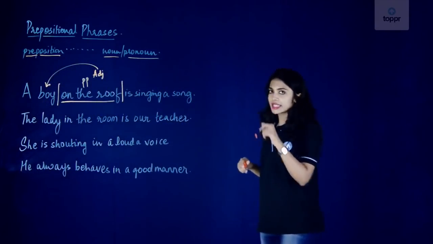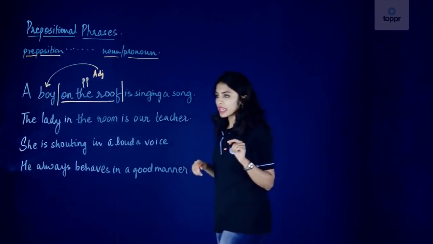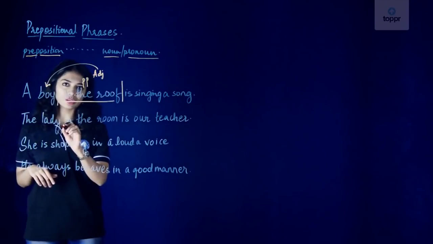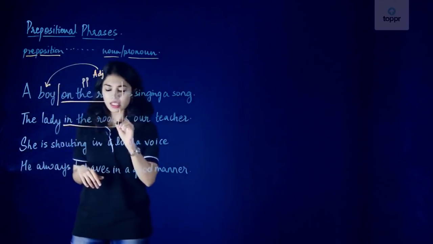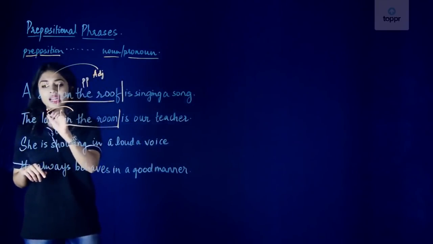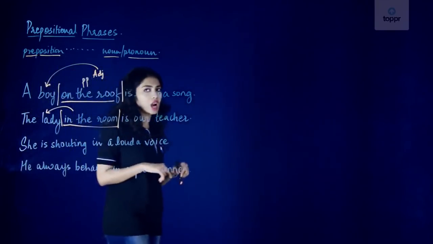Let's look at the second sentence. The lady in the room is our teacher. Let's identify our preposition, which is in. So in the room is our prepositional phrase, and this is also an adjective phrase because it's telling us about the lady, which is our noun.